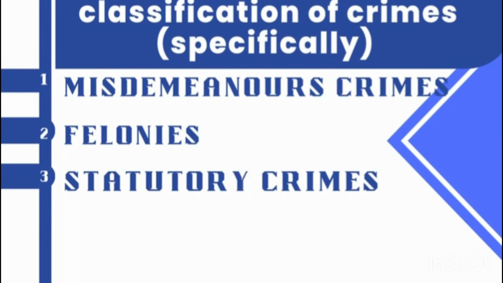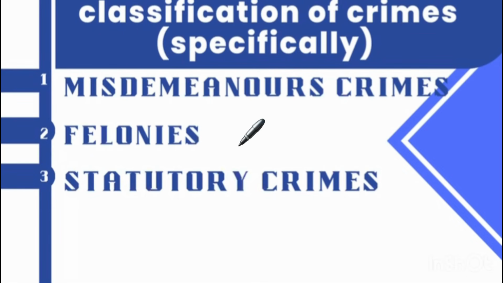Now, classification of crimes specifically. That was basically where we have crimes of specific intent and crimes of basic intent. So now specifically we have three classes of crimes. We have misdemeanors. These are petty crimes. When I say petty, I mean small crimes such as common assault, littering, and others. So these are just small crimes known as misdemeanors.